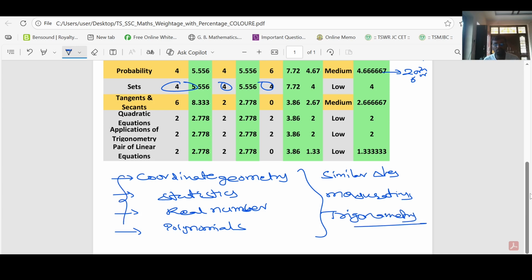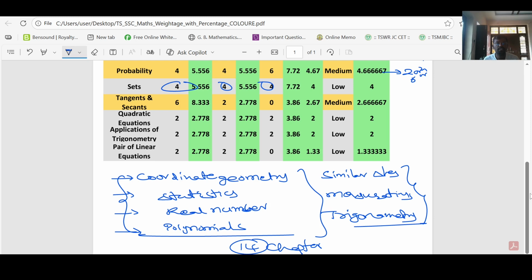These 7 chapters are the most important, high scoring chapters among those 14 chapters. And first try to concentrate on these 7 chapters perfectly. You will get more score from these 7 chapters. That means you should not think that there is no need to concentrate on the rest of the 7 chapters, but that is a false statement.